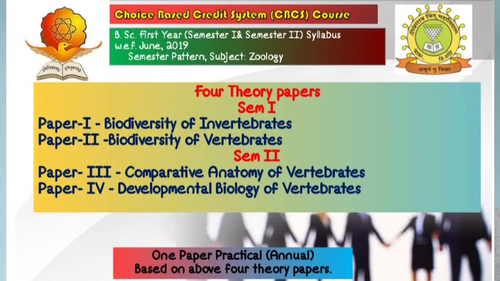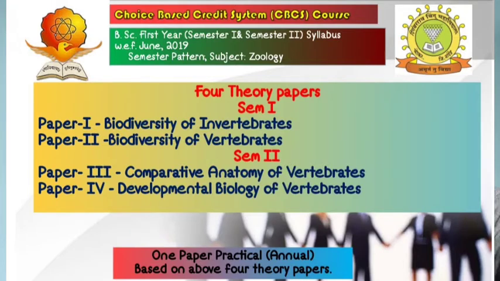Now we'll see the biodiversity of invertebrates and vertebrates, and the comparative anatomy and developmental biology of vertebrates. The biodiversity of invertebrates and vertebrates attempts to dwell into the study of extinct groups of invertebrate and vertebrate animals. A good understanding of the relation between environmental and evolutionary factors is the core of the first paper.